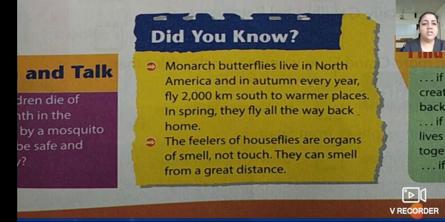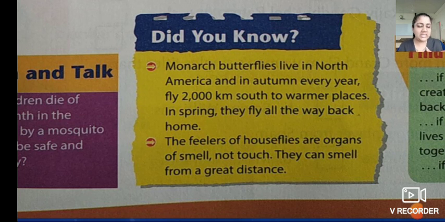Now here is some information. Monarch butterflies live in North America and in autumn every year fly 2000 kilometers south to warmer places. In spring, they fly all the way back home. See children, according to the seasonal changes, how we people change our clothes. For example, now rainy season is going on, that's why we are wearing the raincoat. In winter season, we use sweaters or woolen clothes. In summer season, it is very hot, so we use cotton clothes.